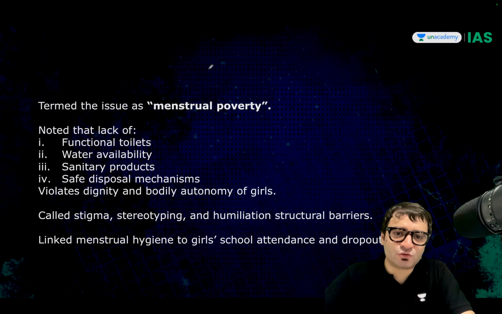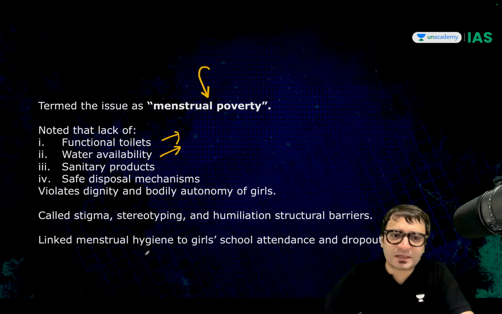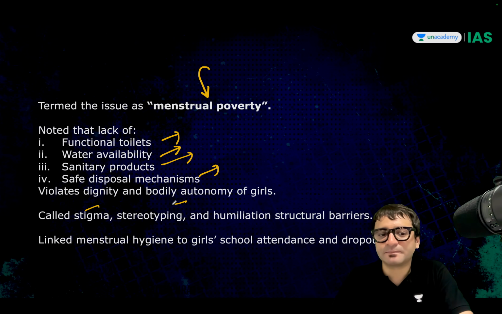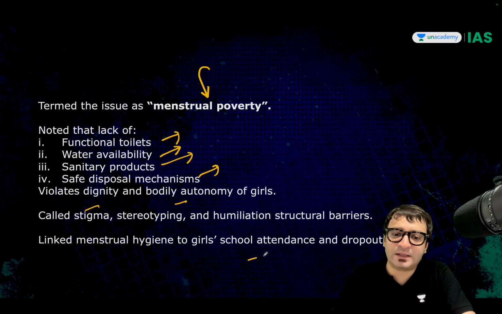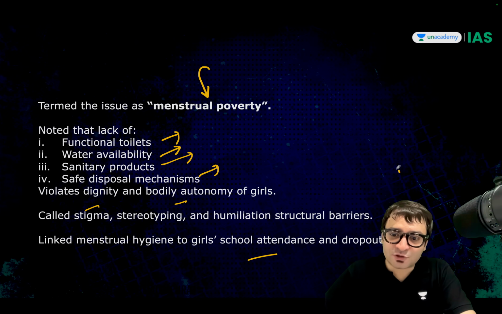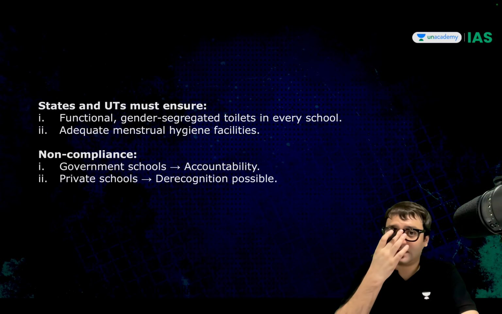Supreme Court termed this issue as menstrual poverty. Because if there are no functional toilets, if water availability is a concern, if sanitary products are not available in the washrooms, if there is no safe disposal mechanism as well, it violates the dignity and the autonomy of the girls. And it is this lack of menstrual health and hygiene which is linked with the attendance of the girl child. And that leads to high dropout rates for these girls. That is why it is a fundamental right. But not just this.